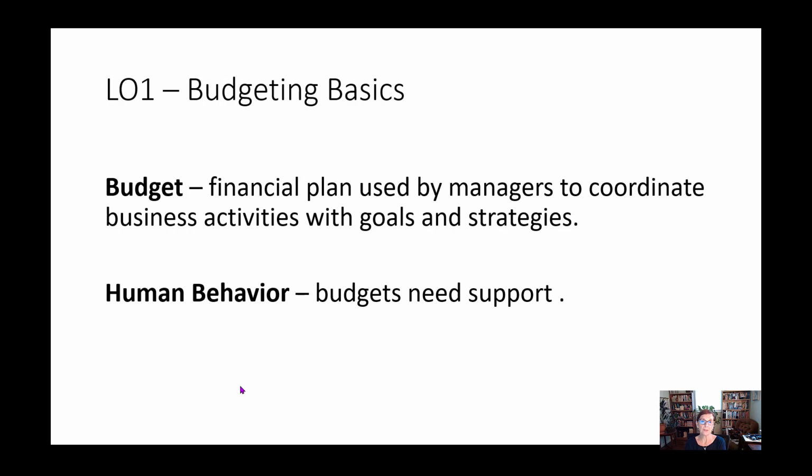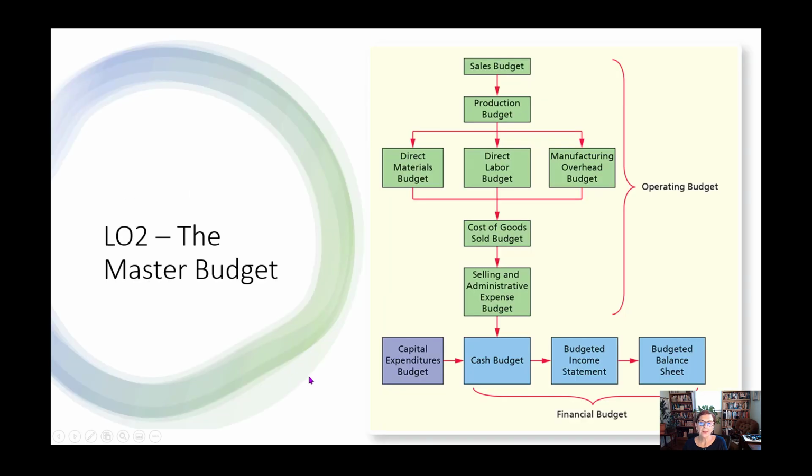Managers in different divisions and different areas need to coordinate in order to achieve the goals and strategies of the company. Now, human behavior comes into play a lot in budgeting, and we can talk about that for a long time, but of course our time is limited. So let's just mention the fact that budgets need support. And generally the way managers make sure that they get support from their subordinates is by asking for input. So by asking people to provide their input to a budget, they are more likely to support it because it came from their ideas.